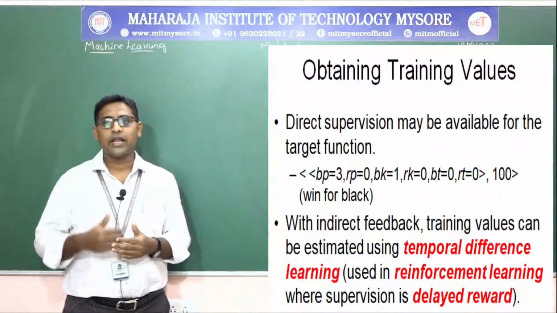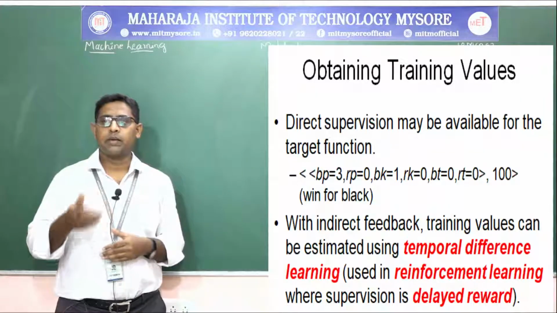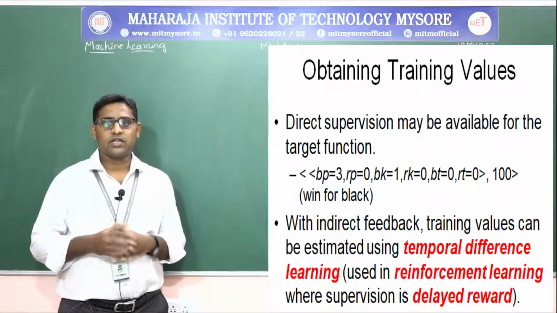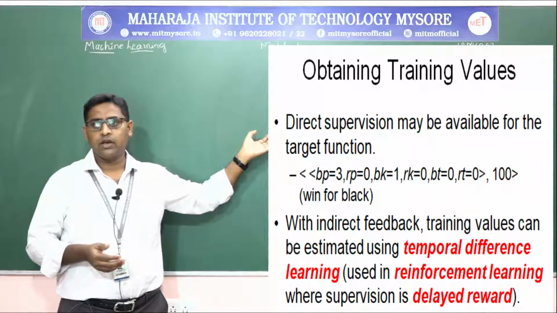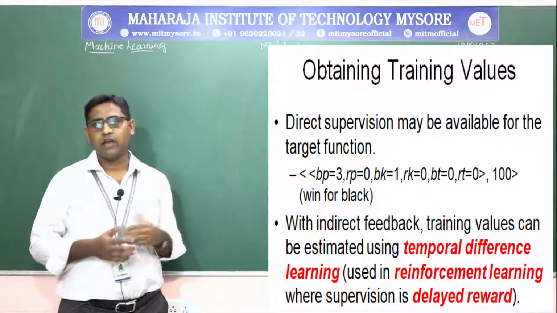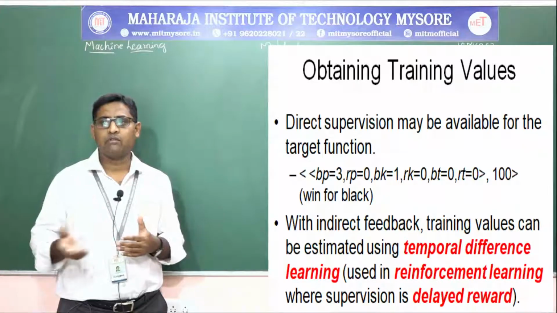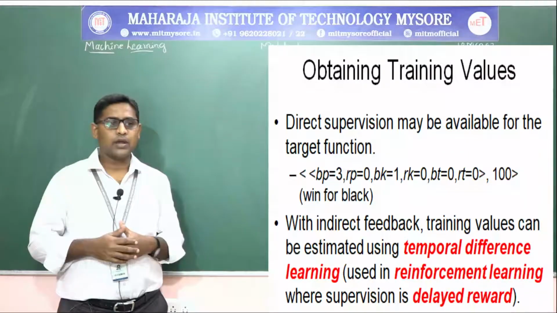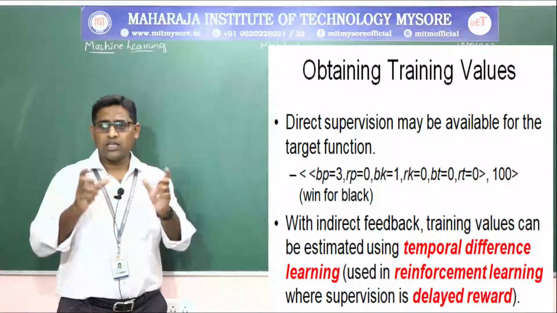Now, obtaining the training values. How will we get the training values? That is, direct supervision may be available for the target function, and that is called supervised learning. So black pieces will have the value 3, red pieces will have the value 0, black king will have 1, red king will have 0, threatened black piece will be 0, threatened red piece will be 0, and so on.